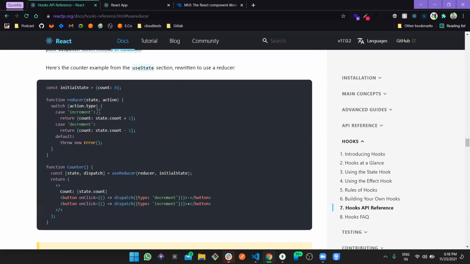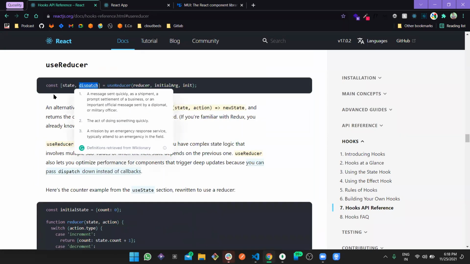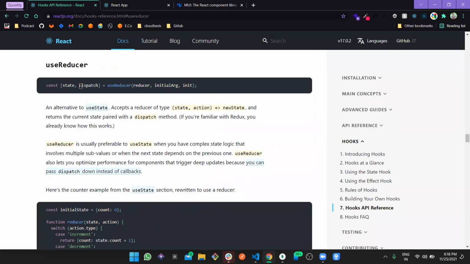In useState you can only use one action, here we are calling it dispatch, but there we called it setState. That setState works only one way: we define the initial value, and then setState replaces or plays with that initial value. But here it's not the case.